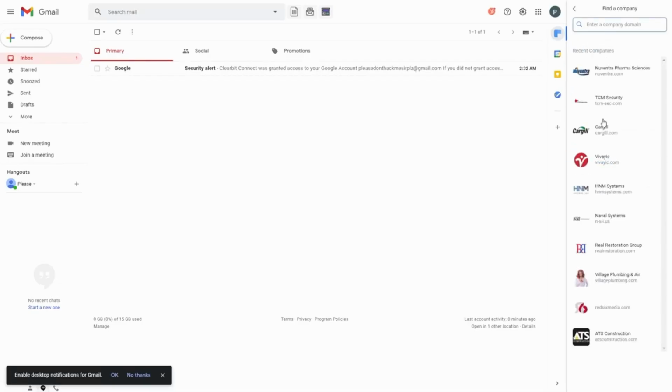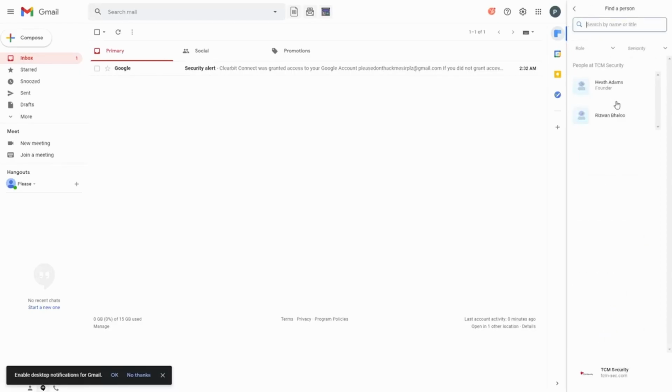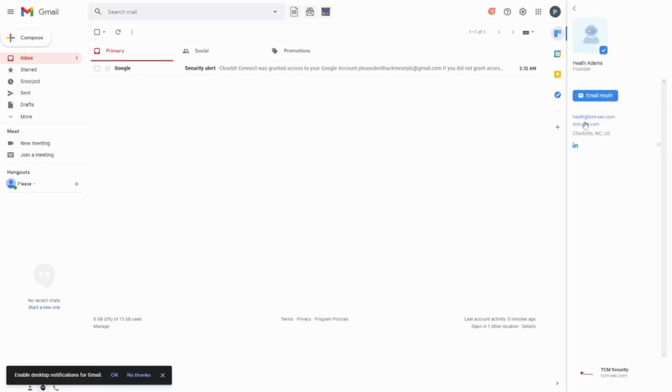Here are all different kinds of things that we can search for. You can see TCM Securities in here. These are some searches that I've done. These aren't any clients of mine. These are just searches that I've done in the past, maybe looking for information or possible leads. So if I come in here and say, hey, I want to look for TCM Security, you could type that in. I'm going to just click on TCM Security. And look what it discovered that the others didn't. It discovered me.